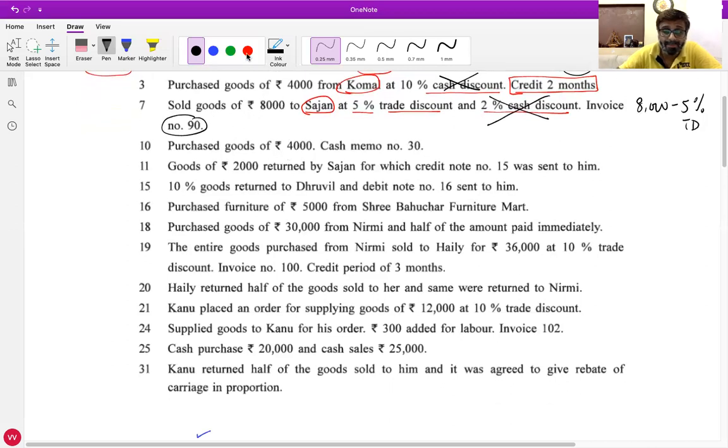Raise your hand. 10th. Purchased goods of rupees 4,000. Cash memo number 30. Frakshin from Pratapnagar. Yes, sir. Sir, it will be recorded in cash book. So it won't be recorded here, right? Yes, it won't be recorded here.